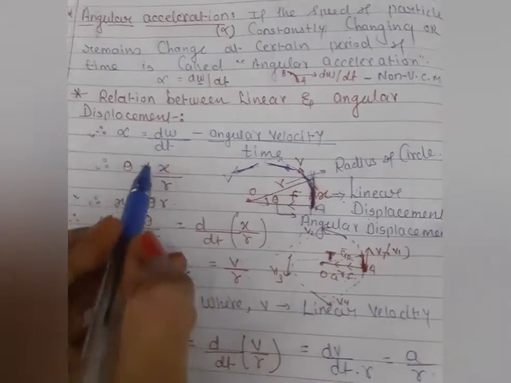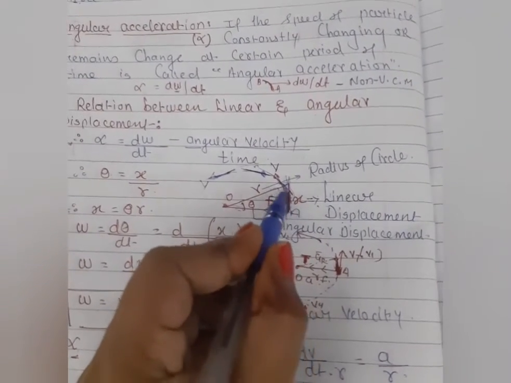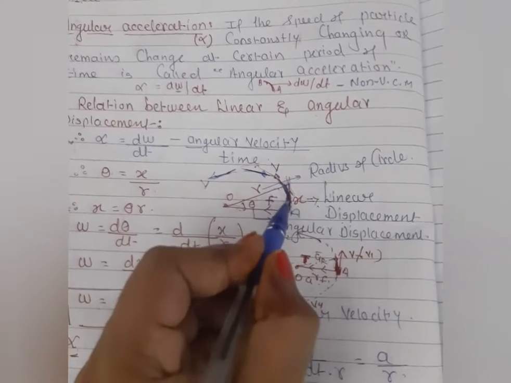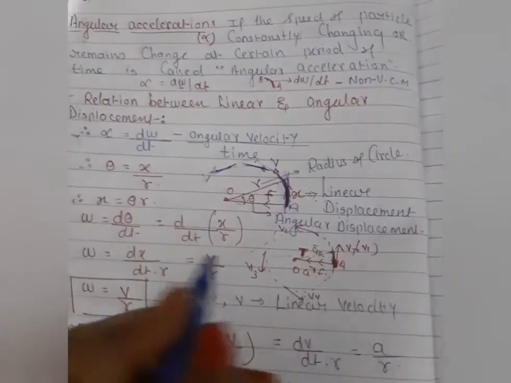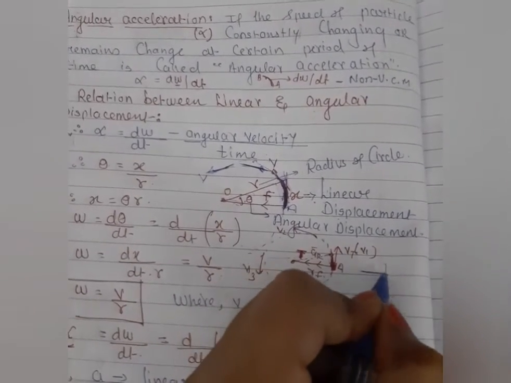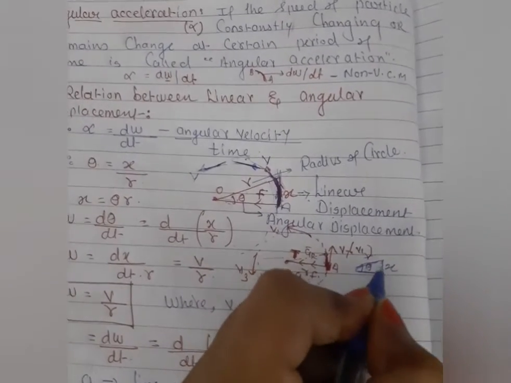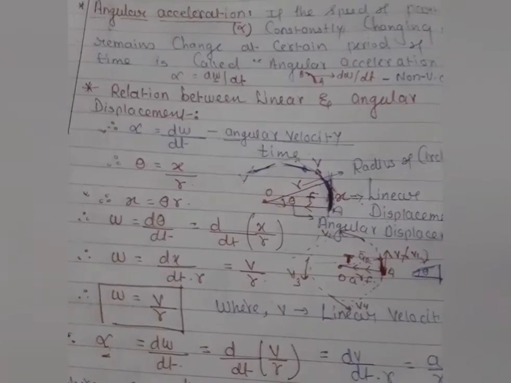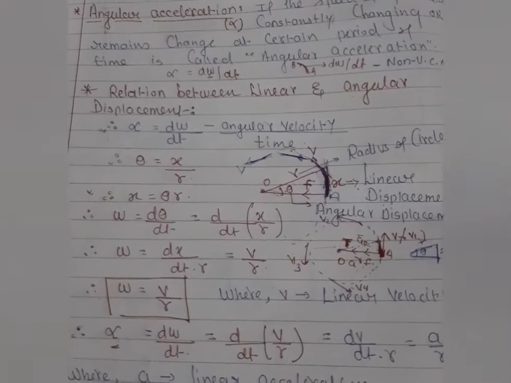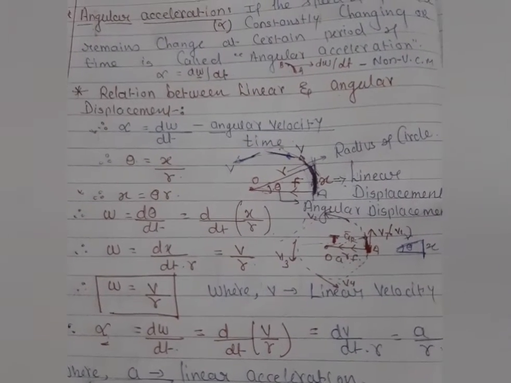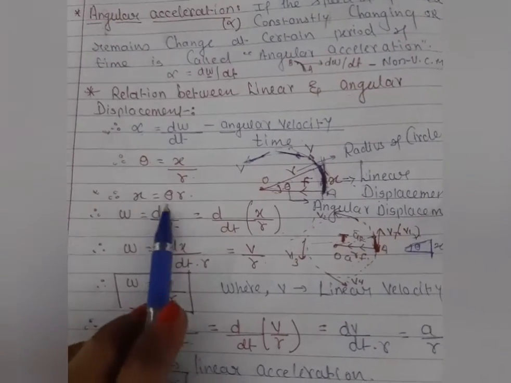R is the radius. So theta is nothing but, at this condition, x, the arc of the circle, divided by r. Theta is equal to x by r. X is a linear displacement, theta is an angular displacement. So here we can take linear displacement first. So x is equal to r theta. See here, let me move on to